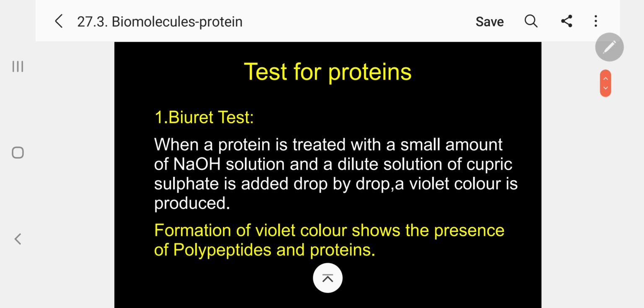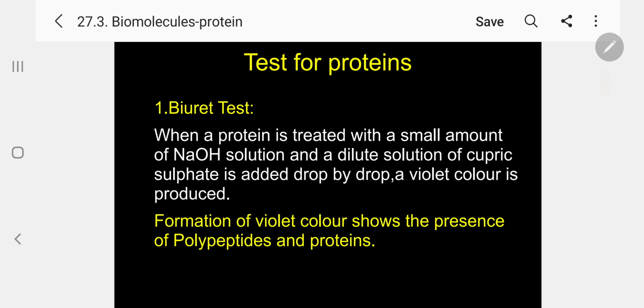Now, as usual, before entering into the characteristics of proteins, let me go for tests for proteins. One most important test is the biuret test. What is the biuret test? When a protein is treated with a small amount of sodium hydroxide solution and a dilute solution of cupric sulfate is added dropwise through the side tube, a violet color is produced. Please follow. This is called the biuret test. Formation of violet color shows the presence of polypeptides and proteins.